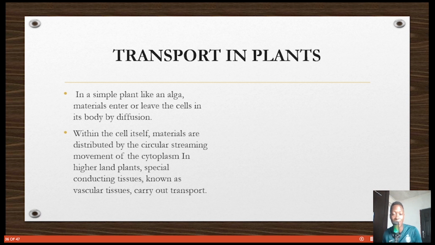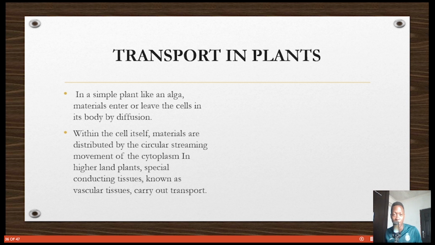So for simple plants like algae, materials enter or leave the cells in the body just by simple diffusion. Within the cell itself, materials are distributed just by the streaming of the cytoplasm everywhere. Things are just moving around, and everything is good. But in higher plants, there are special conducting tissues known as vascular tissues that carry out transport, just like in animals too.